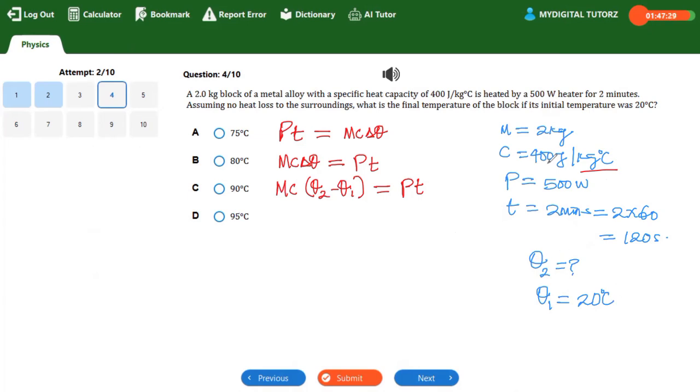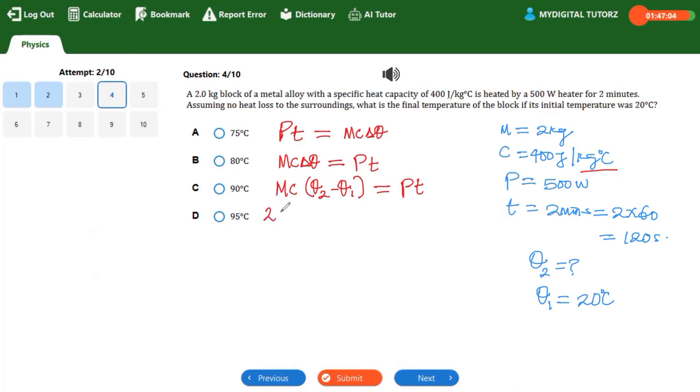So please take note, especially when you're doing calculations that involve heat capacity or latent heat of fusion, always look out for this particular constant. If the units are in gram, you can decide to leave it in gram or convert. But if it is in kilogram, you leave it the way it is. And if it is in degrees Celsius and you're looking for temperature, don't bother to convert. Is that understood?